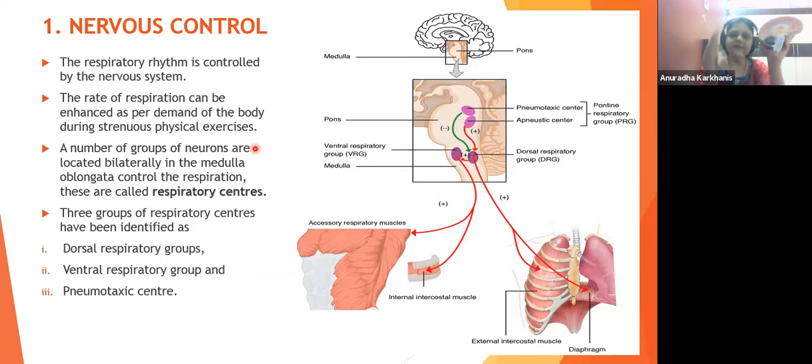Three groups of respiratory centers have been identified, very important point. कहाँ हैं ये 3 respiratory centers? ये तीनों respiratory centers होते हैं हमारे medulla oblongata में.